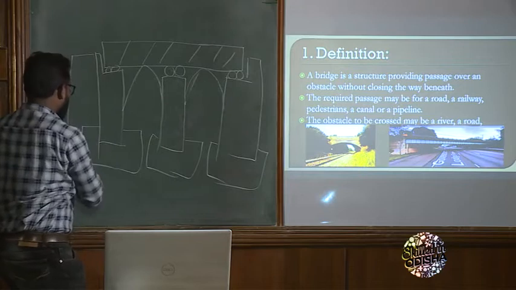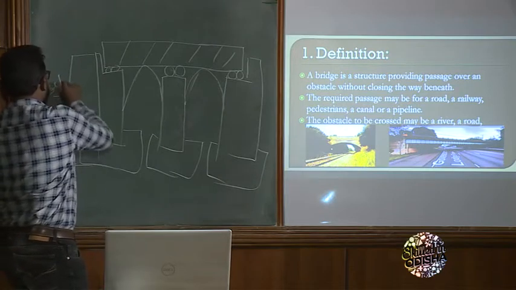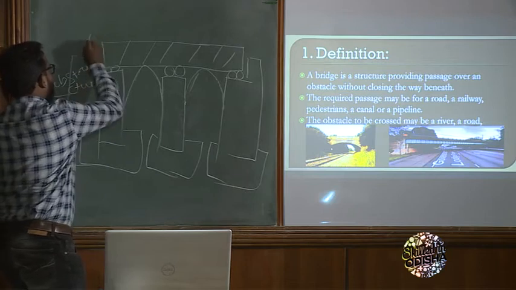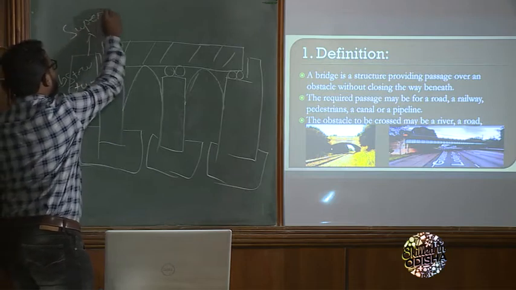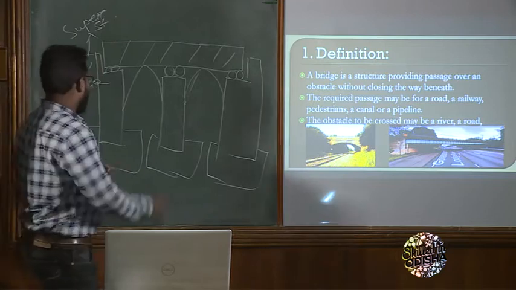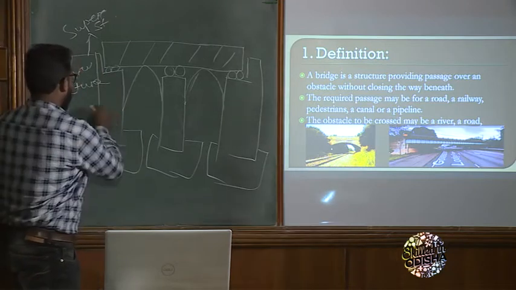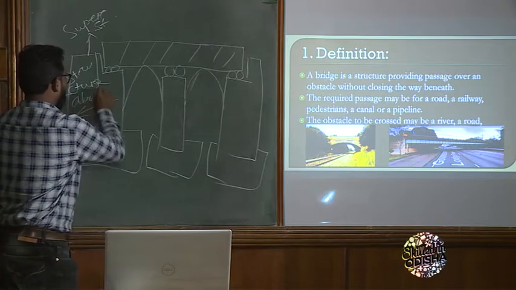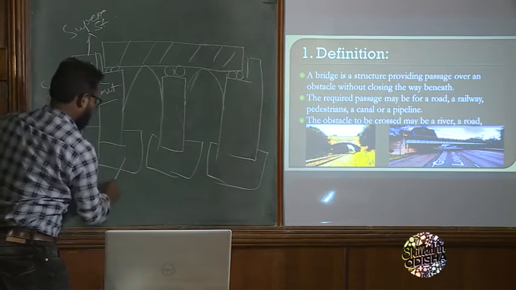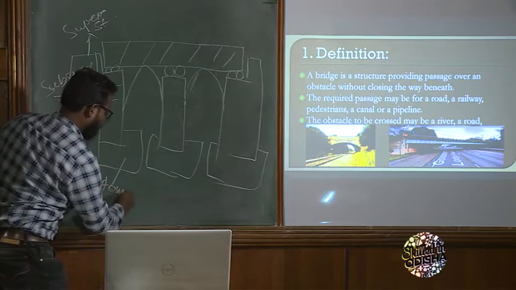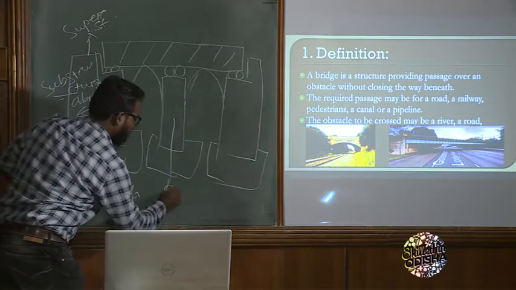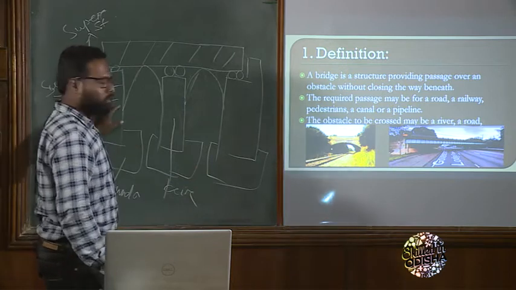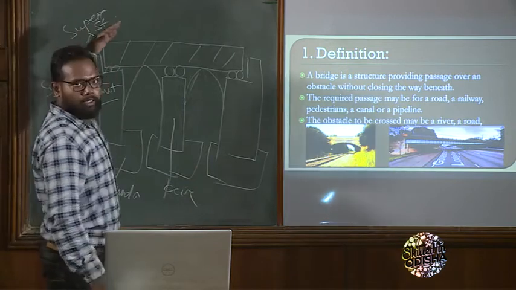This is the substructure, and the above one is the superstructure. The substructure includes the abutment, the foundation, and the pier.